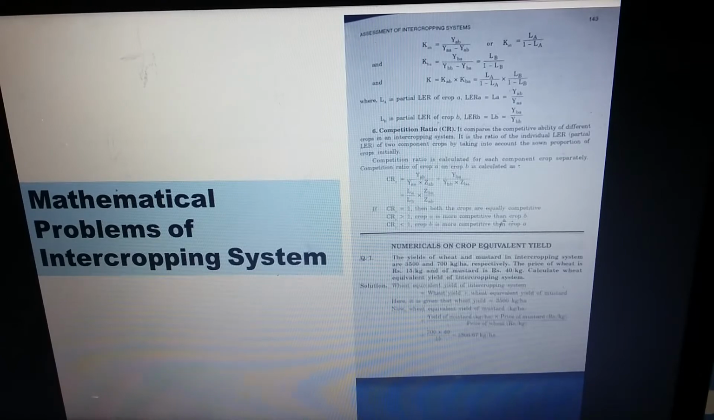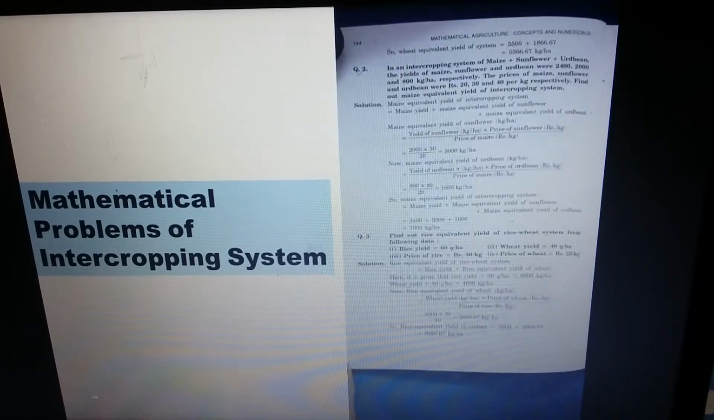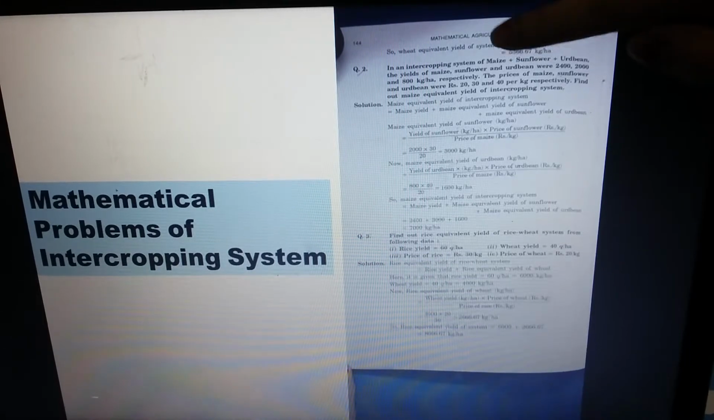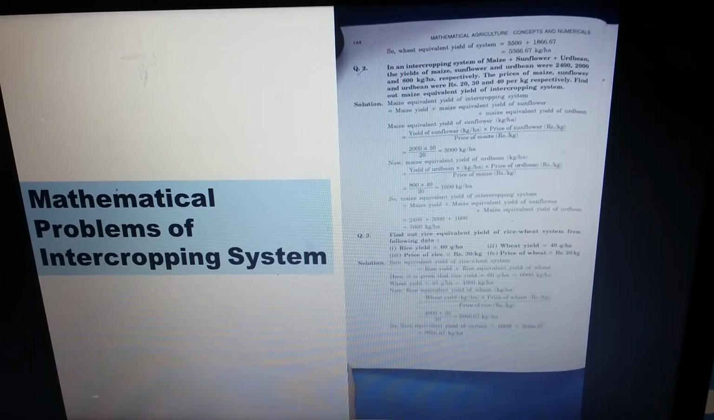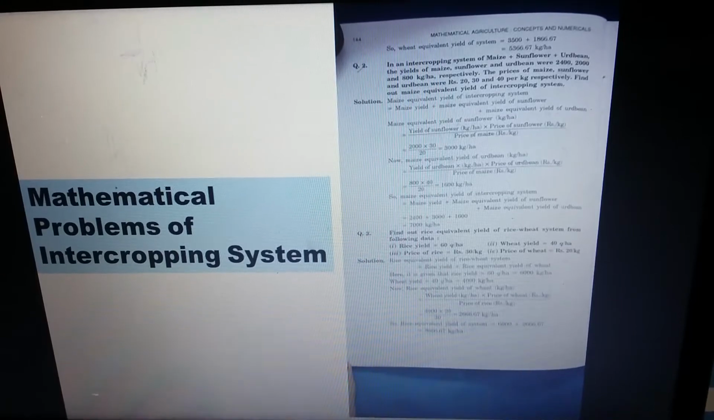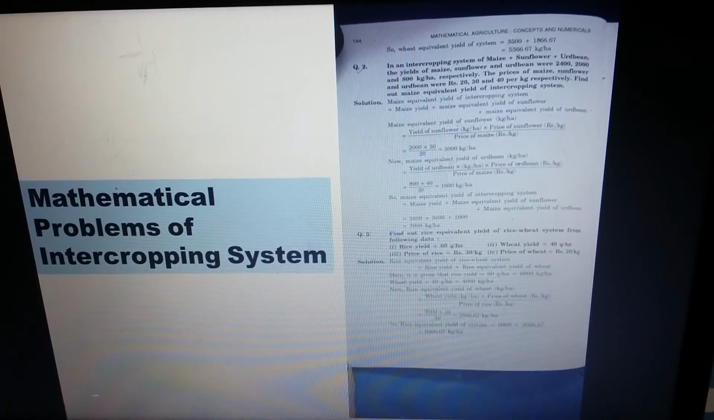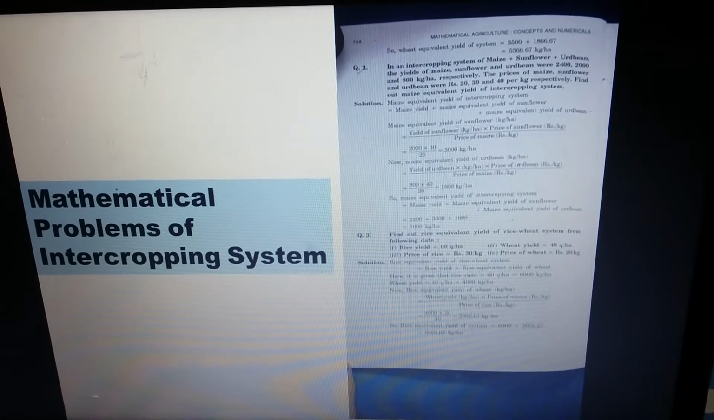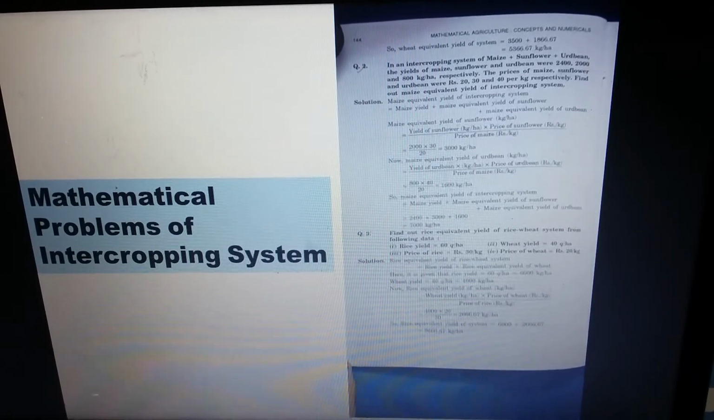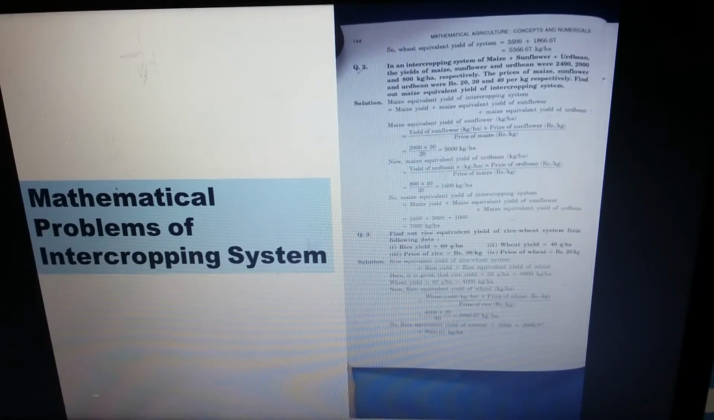So the wheat equivalent yield of the system. Now see the first line of the next slide. The wheat equivalent yield of the system is equal to 3500 plus 1866.67. So in total that will be 5366.67 kg per hectare. So I think you got the answer, the wheat equivalent yield of the intercropping system.